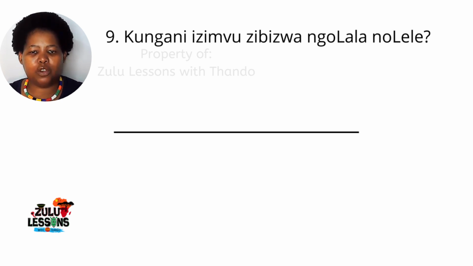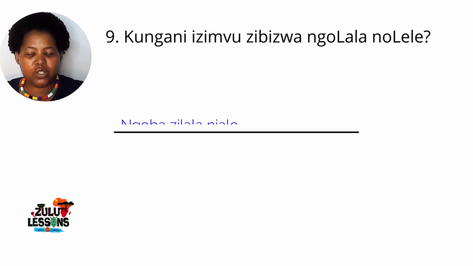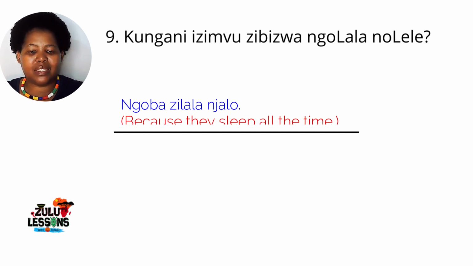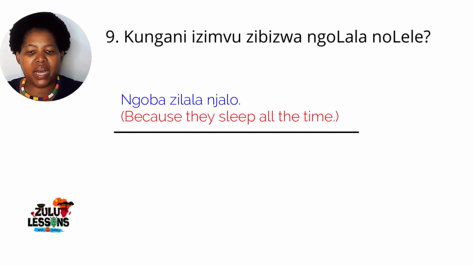The question is saying kungani izimvu zibizwa ngolala nolele? So we now know the answer. To answer a why question, we then say because. So our because in isiZulu is ngoba. Ngoba zilala njalo, because they sleep all the time.